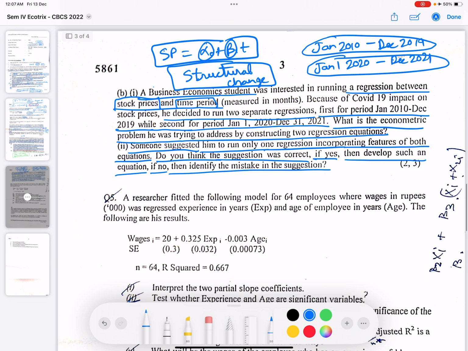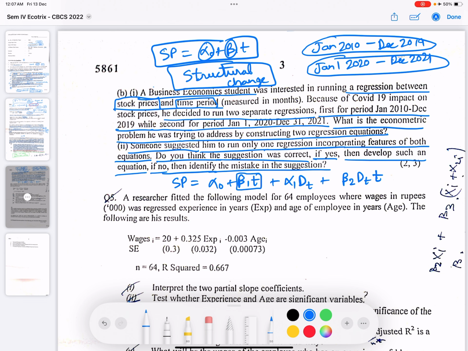Now what he can do is, suppose the model is SP equals alpha naught plus beta 1 t, which we already had, and now he can introduce alpha 1 dt plus beta 2 dt and then t, capital T, this time period.